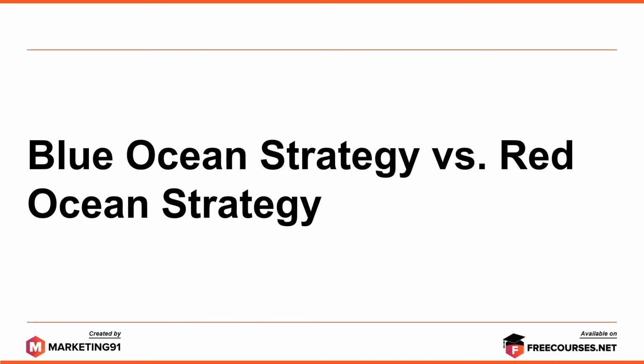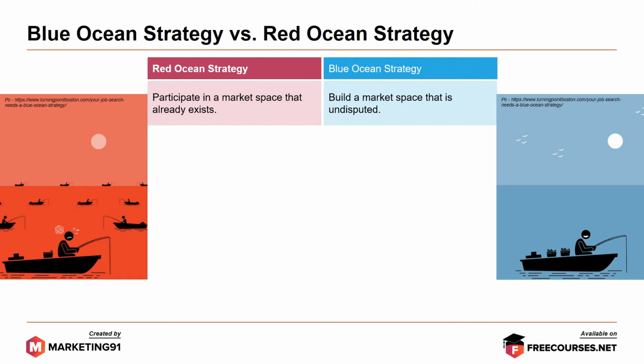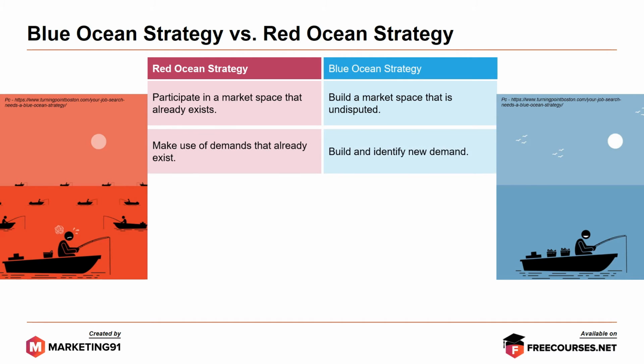Moving on to the differences between a Blue Ocean Strategy versus a Red Ocean Strategy. Let's look at a Red Ocean Strategy. It participates in a market space that already exists, whereas Blue Ocean Strategy builds a market space that is undisputed. Red Ocean Strategy makes use of demands that already exist. On the other hand, Blue Ocean builds and identifies new demand.